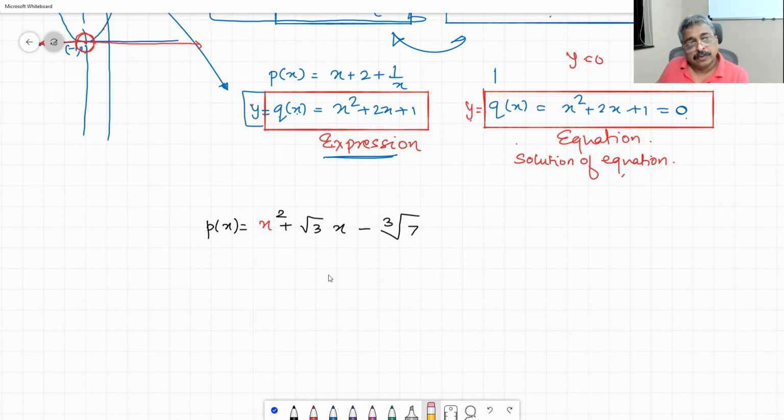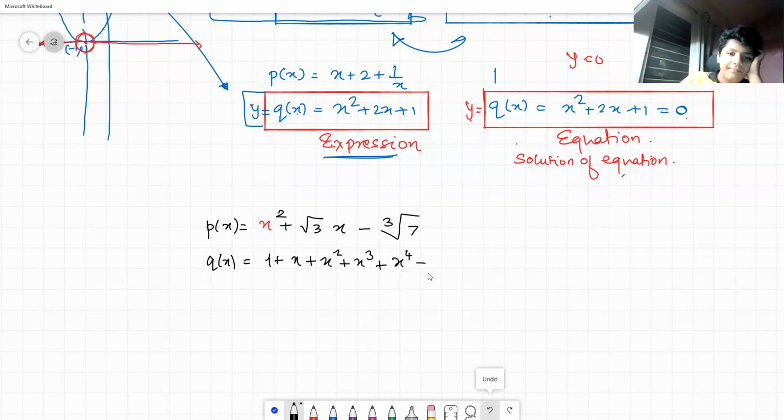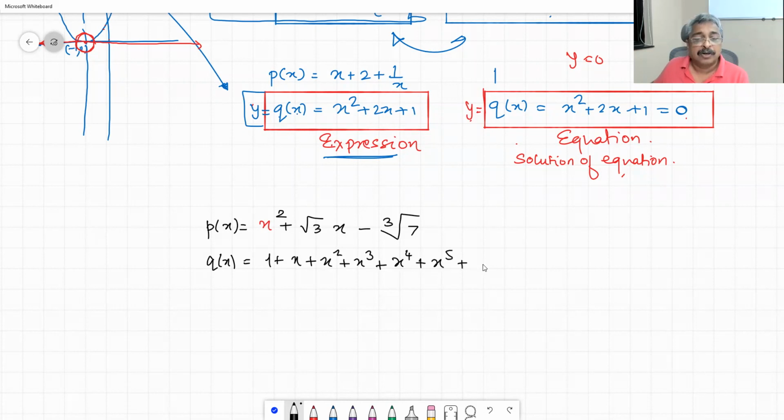Now let me ask you one more question. Q of x is equal to 1 plus x square plus x cube plus dot dot. We have come across this animal many times earlier in our life, in generating functions, AP, GP, yes or no? Is this a polynomial? No, sir.